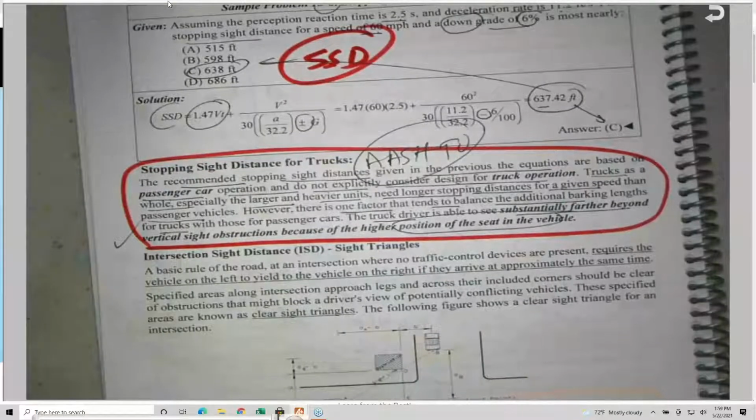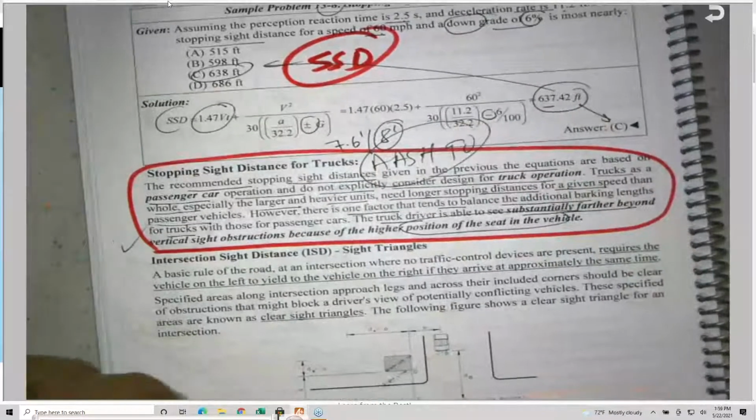In fact, it's 7.6 feet, by the way. We are going to see the height, except in only one location, the 7.6. For trucks, they consider 7.6 feet instead of 3.5. And the 8 feet, there is only one location, and we're going to see the height of the driver's eye in a truck cabin later on in another section. So this is called the stopping sight distance. The following section is talking about the intersection sight distance, ISD.